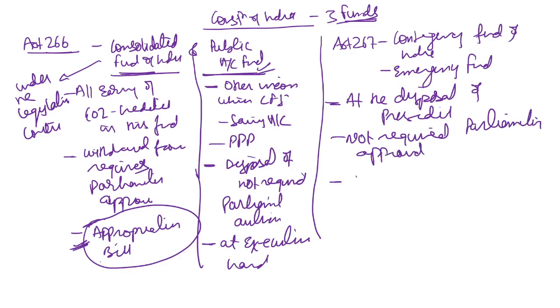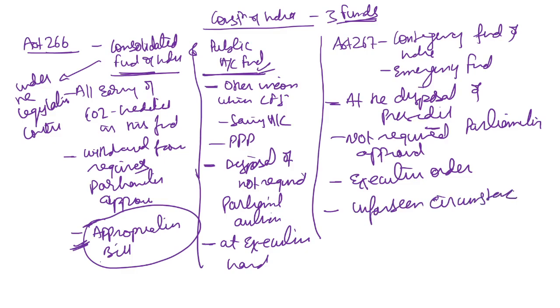This is also in the executive's hand. It can be withdrawn by executive order because of the President, and this is used for unforeseen situations and circumstances. Clear?